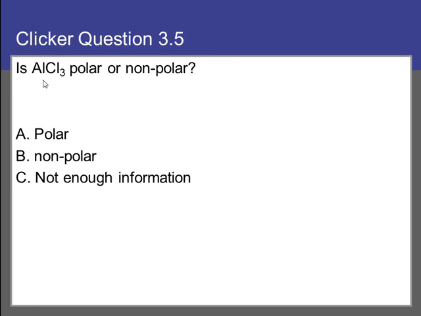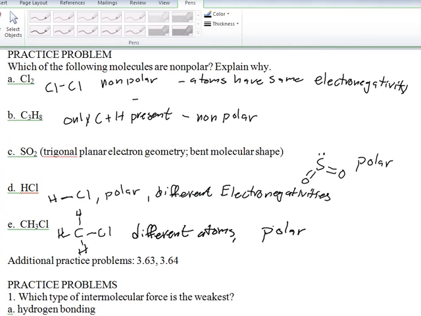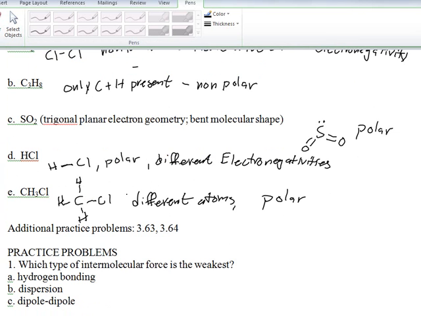Clicker question 3.5. Is AlCl3, aluminum trichloride, polar or nonpolar? So in order to answer this question, it would be useful to draw a good Lewis structure. And I'll squeeze that in over here.